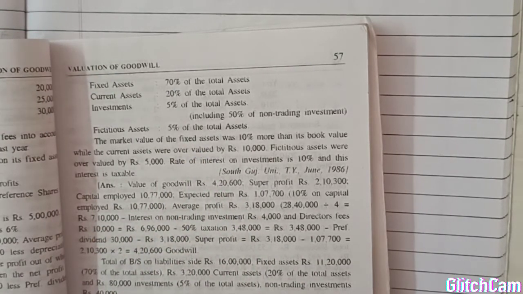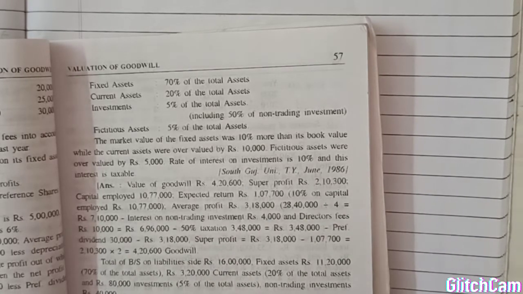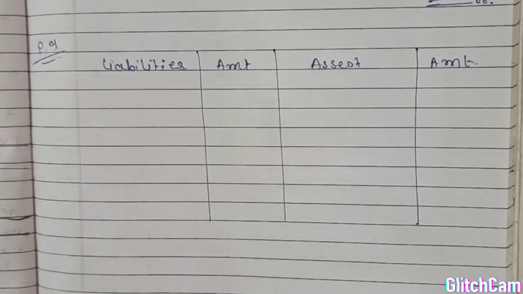For that, first we are making a balance sheet. Out of that we find the value of the fixed asset, current asset, investment and fictitious asset, and then we start the valuation of goodwill. So let's start. Liabilities are given.